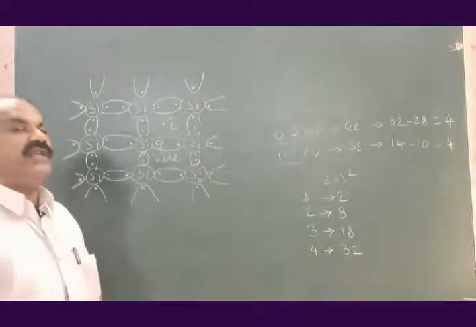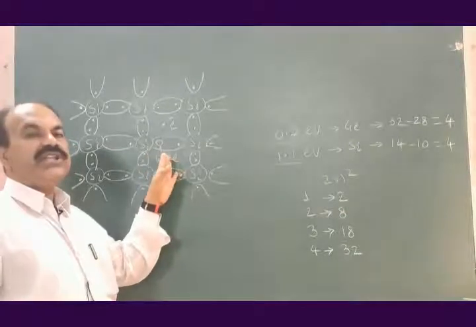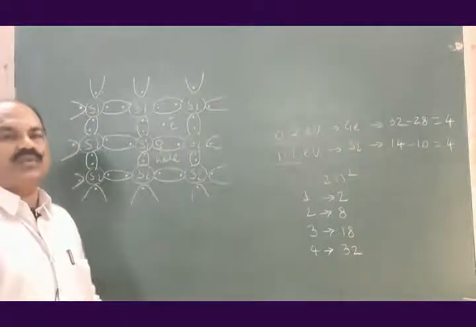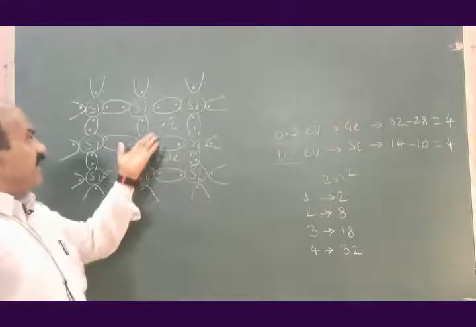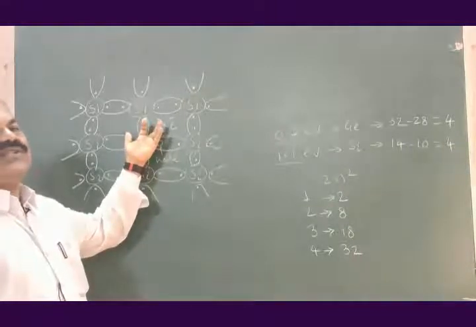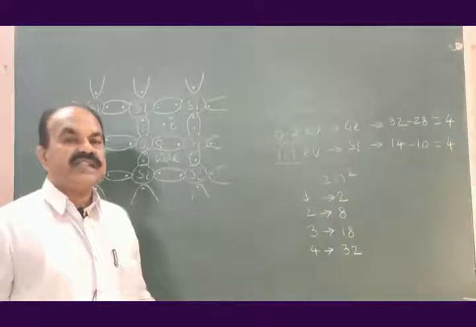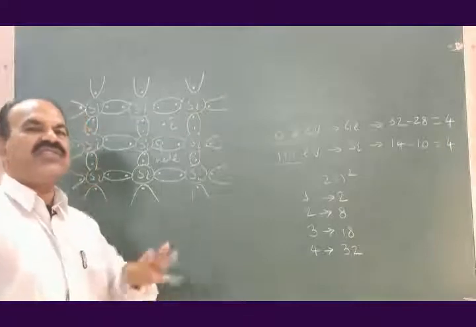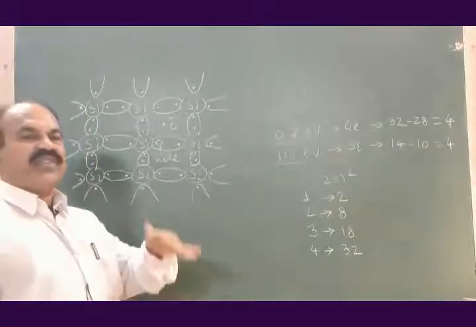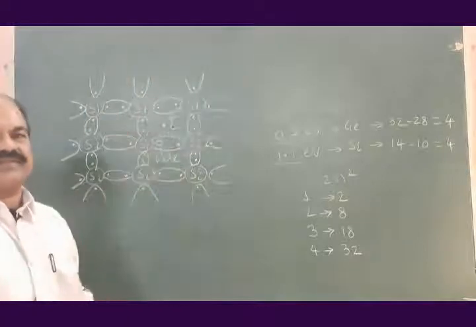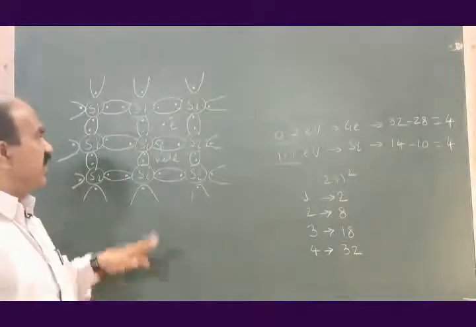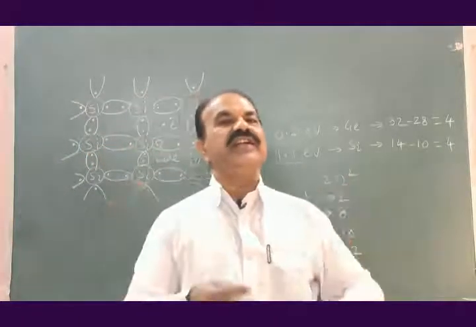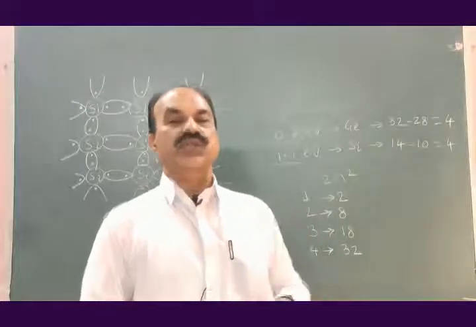The deficiency of an electron in the valence band, in the valence state, is known as a hole. At room temperature there may be many such electrons which get energy greater than or equal to 1.1 electron volt, and all such electrons will get free. They will jump from the valence band to the conduction band, and therefore at room temperature the intrinsic semiconductor will have few free electrons and few holes.